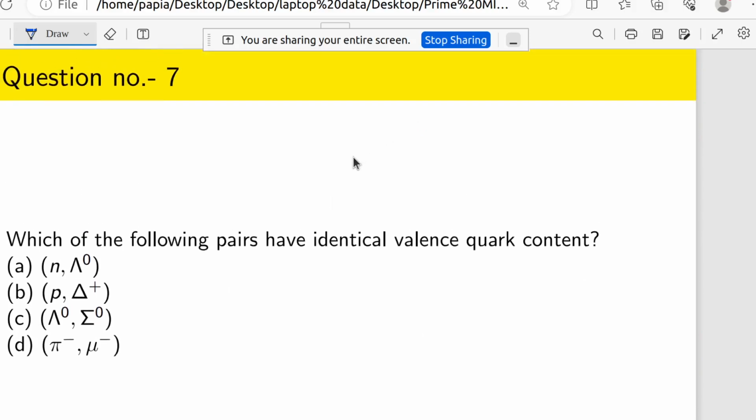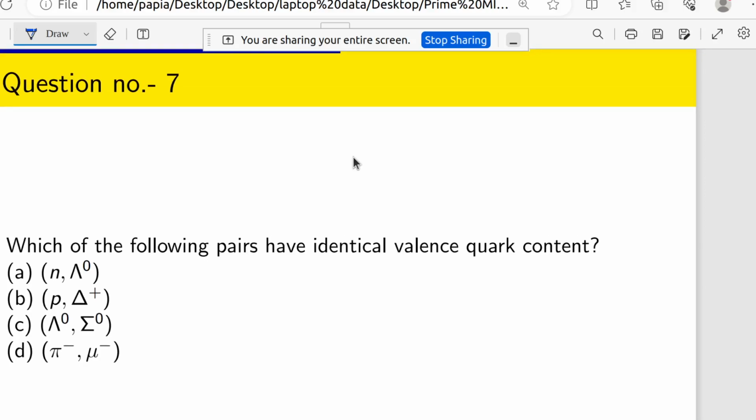So now coming to question number 7. Is there any question till now? If there is any question, you can ask me, or otherwise I will go for the next one. I think no question. Okay.